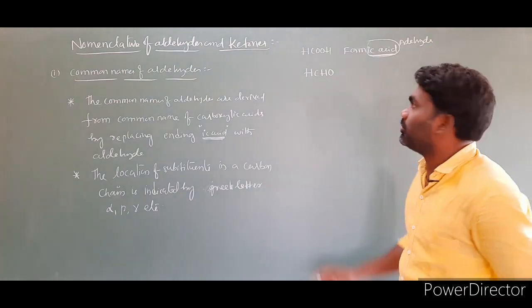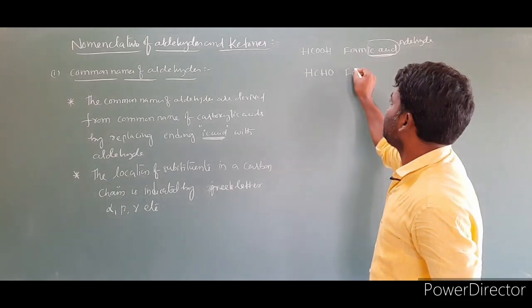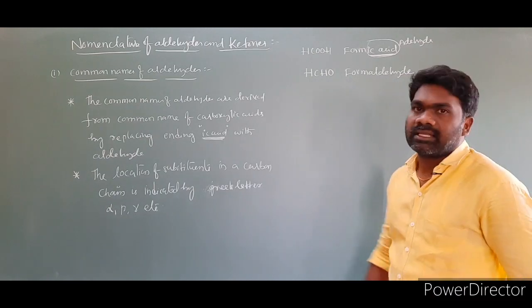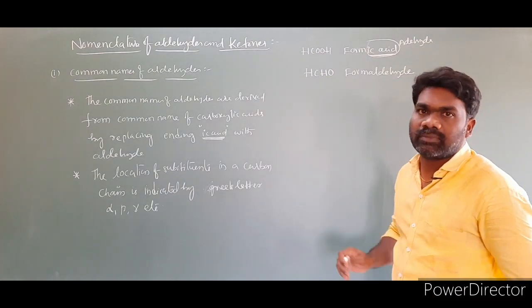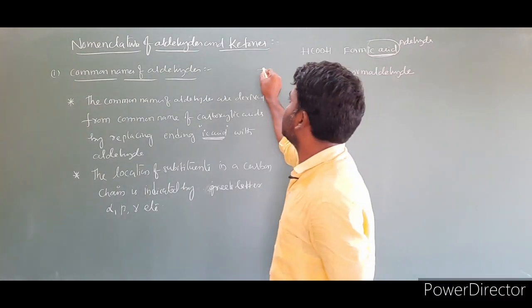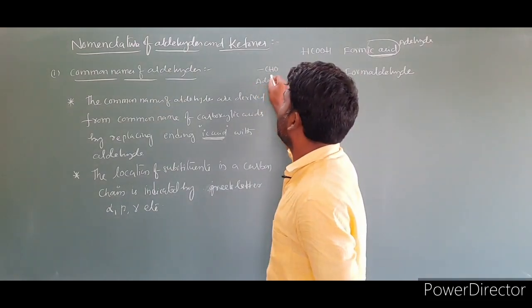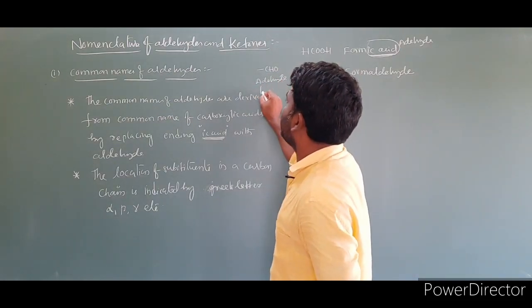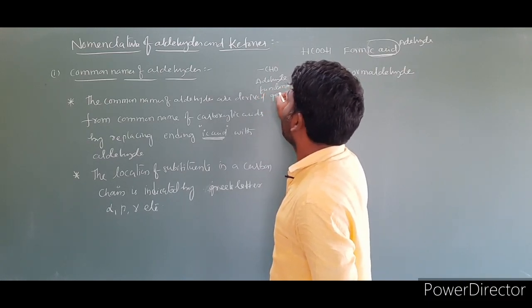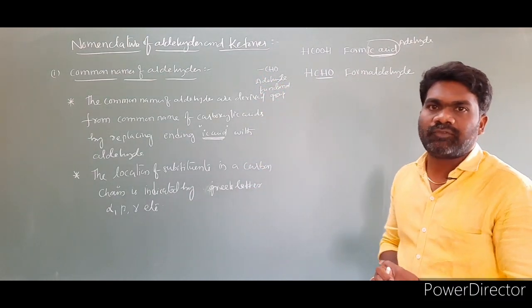Then what is the name of this compound? Formaldehyde. The common name of this compound is formaldehyde. The CHO group is called the aldehyde functional group. The aldehyde functional group can simply be shown as the CHO group. So the name of this compound is formaldehyde.